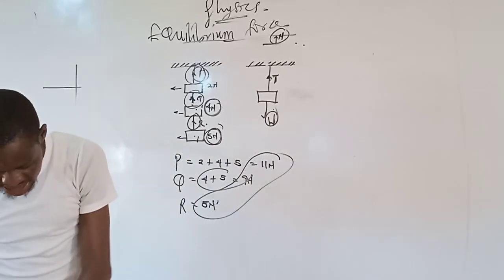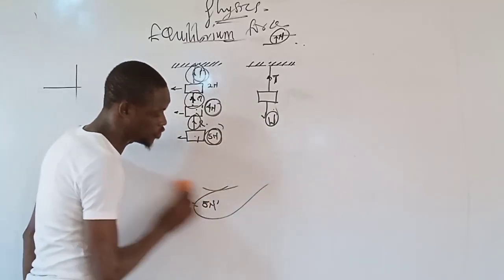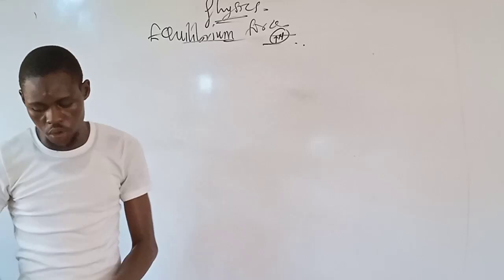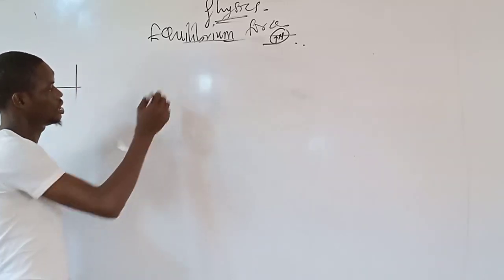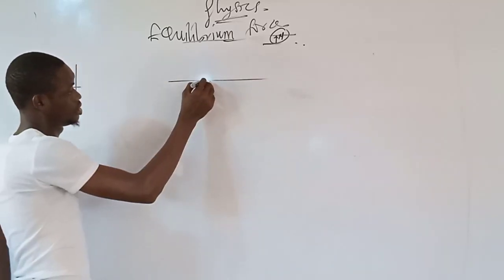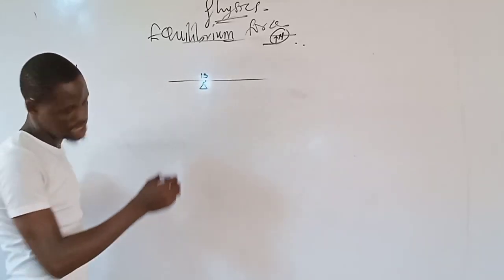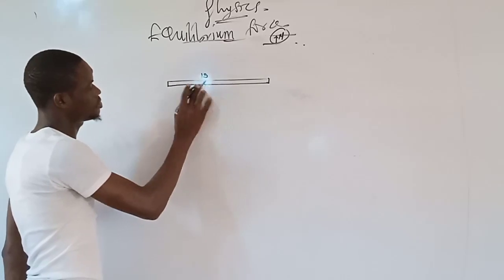Now, take a look at another question that is related to the one I explained before. This is also a question on equilibrium of forces. We are given this. Here is 15, and here we are given something of this kind.